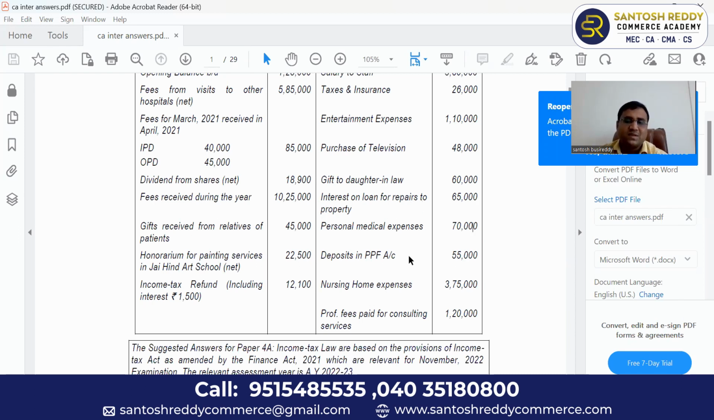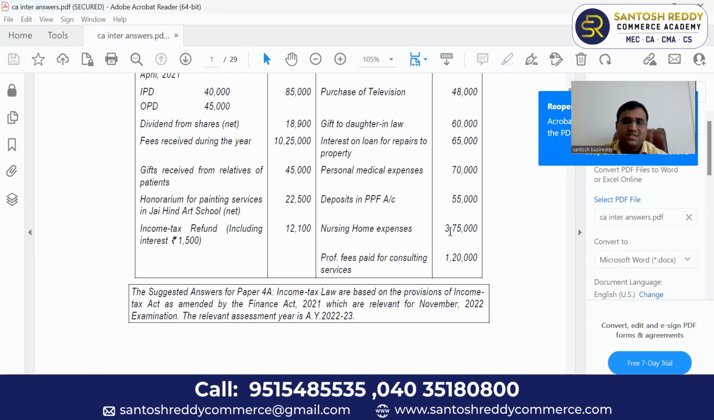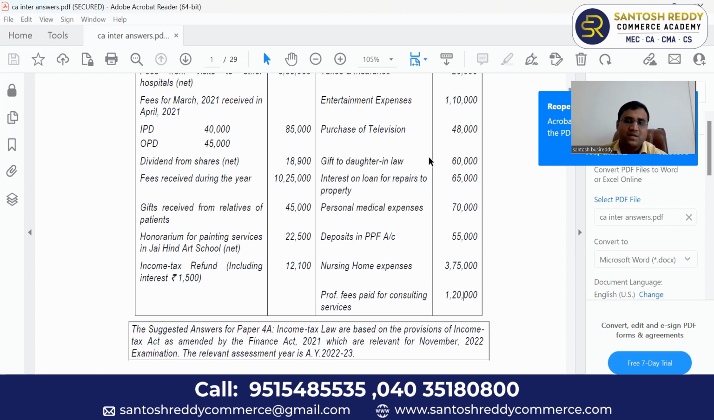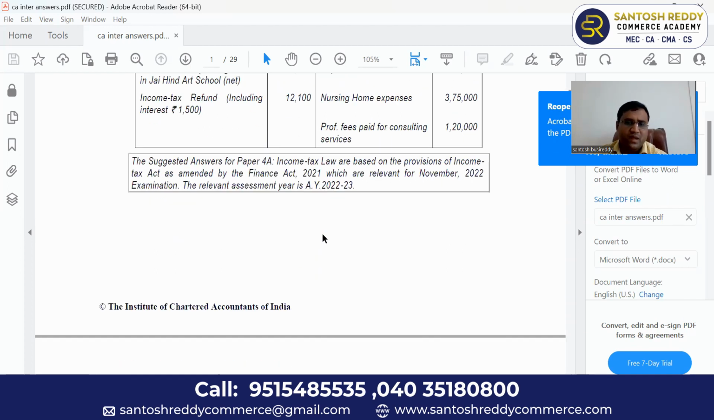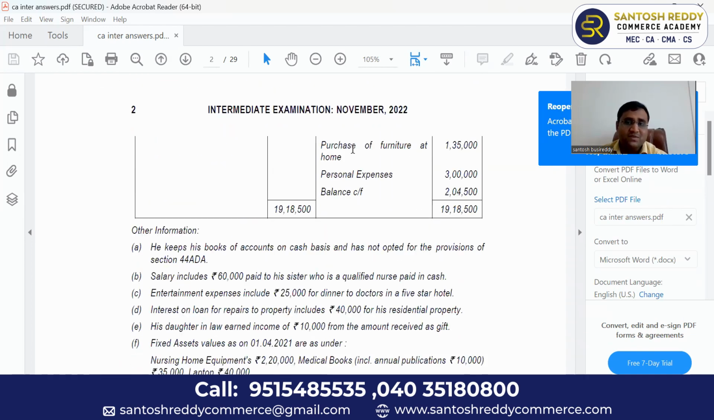Personal medical expenses, deposit in PPF account, nursing home expenses, professional fees paid for consulting services. That means some doctors had worked in our hospital, and we paid some professional fees. It will come under business or profession expenditure. Next, other information. Purchase of furniture at home, 1,35,000. Personal expenses, 3 lakhs. Balance carry forward, 2,04,500.